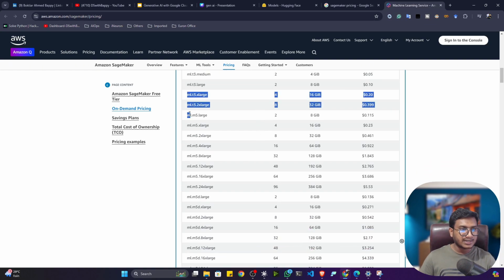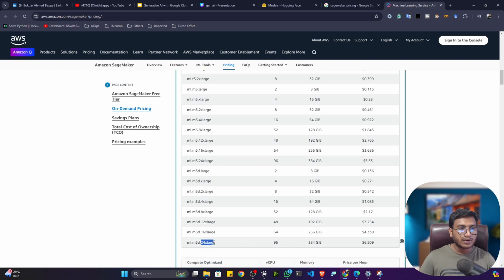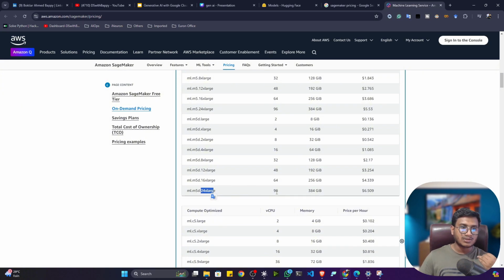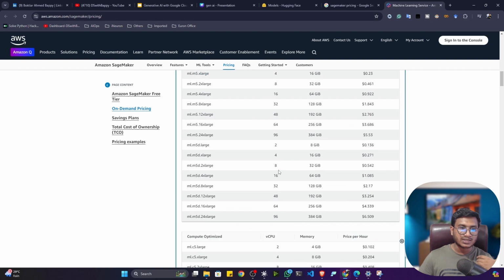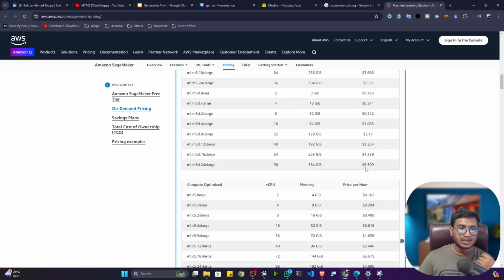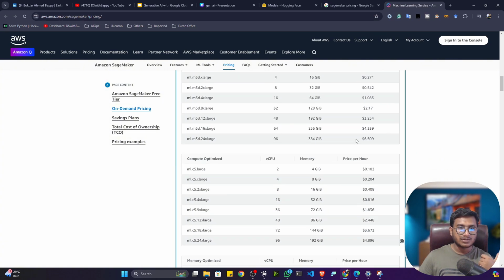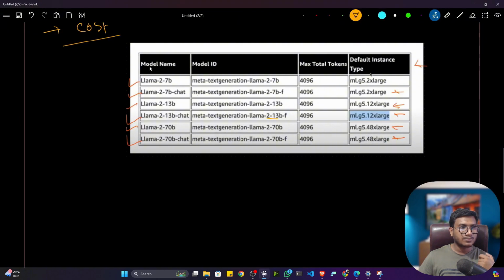Like that, it has different instances. You can see it also has large instances, xlarge instances, and even 24xlarge instances. See, the better configuration of instance you take, your vCPU increases as well as the memory, and you'll see that the price is also increasing. This is the per hour price. Let's say it will charge you $6 per hour if you're taking ml.m5d.24xlarge. Now let me show you the chart, which they have also suggested. Let's say you are implementing one project with the help of LLaMA, let's say LLaMA 70B.